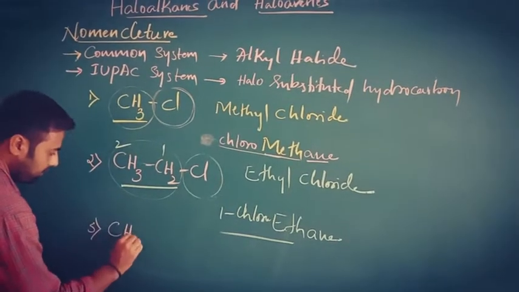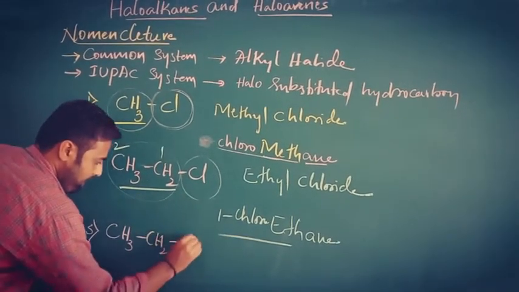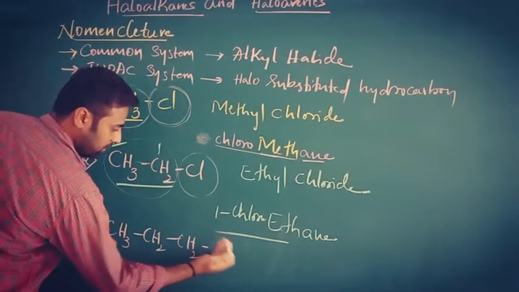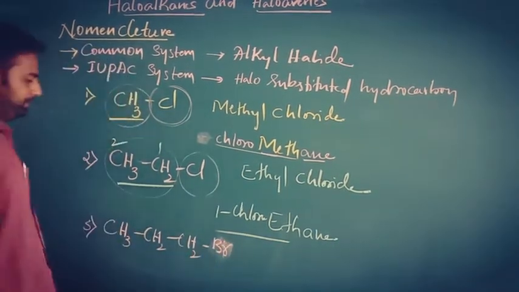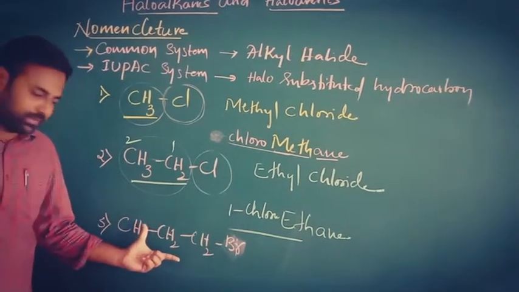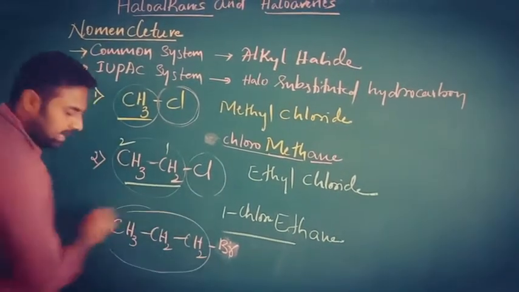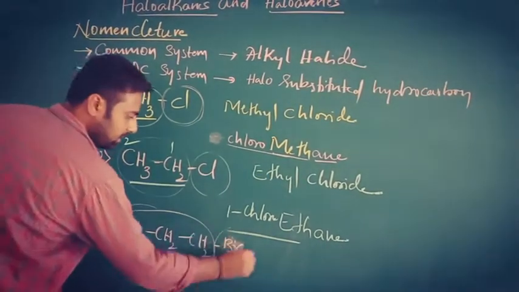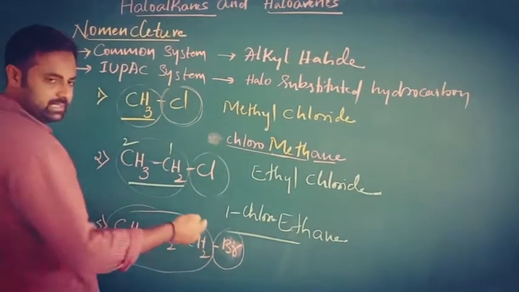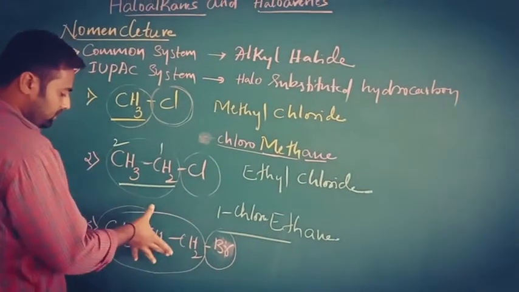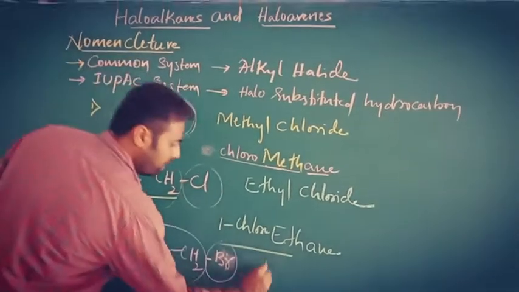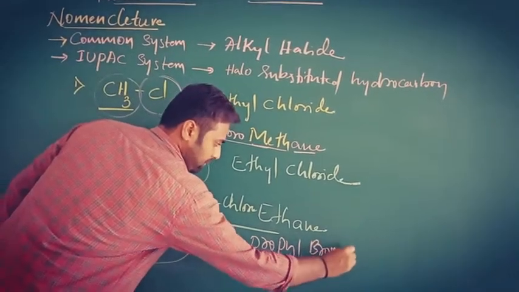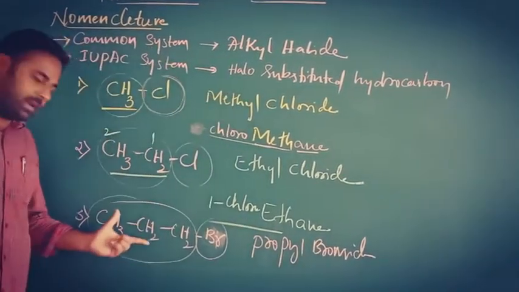Next, this one, CH3CH2CH2Br. The common name of this compound: here this is the alkyl group. Which alkyl is it? Propyl. Which halide is this one? Bromide. So propyl bromide is the common name of this compound.